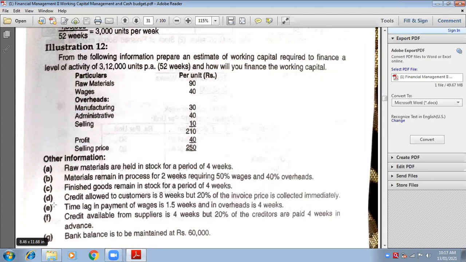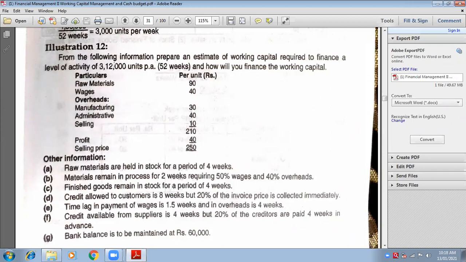How many points are there? A, B, C, D, E, F, G. So you have to write H. Core current assets are 20 percent. That's it. Now we will do this sum.